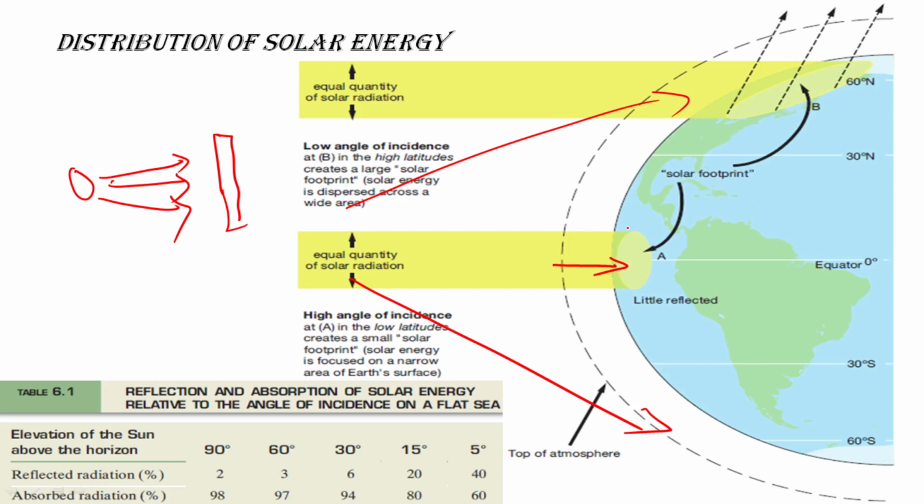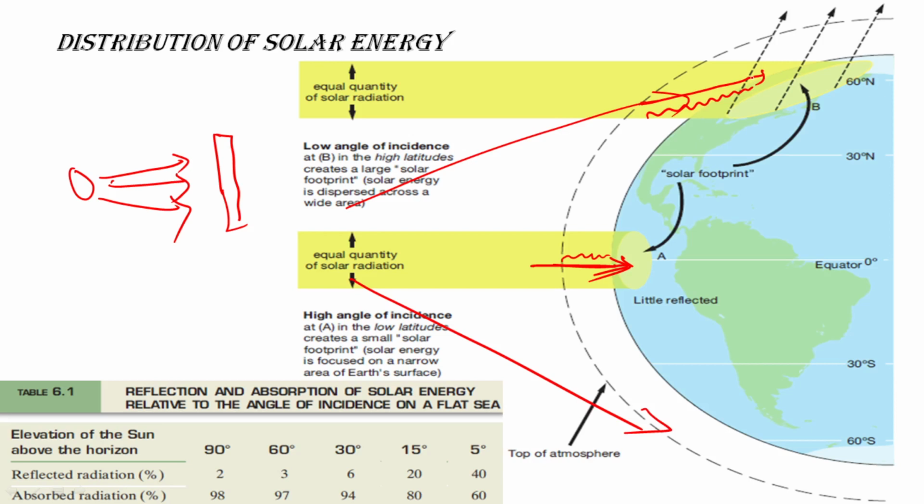So in the equatorial region, as the sun rays are going directly, they pass through the atmosphere of this much thickness, whereas in the polar region it is moving from here to here. You can see the length of atmosphere through which sun rays are passing is increasing.